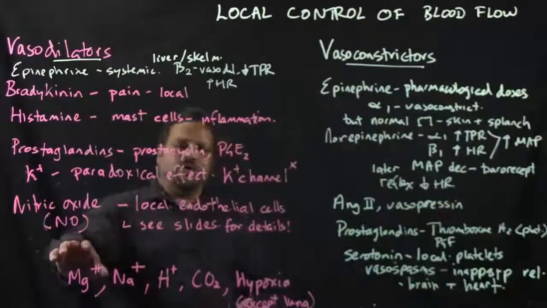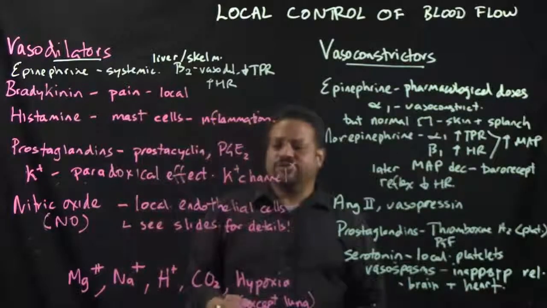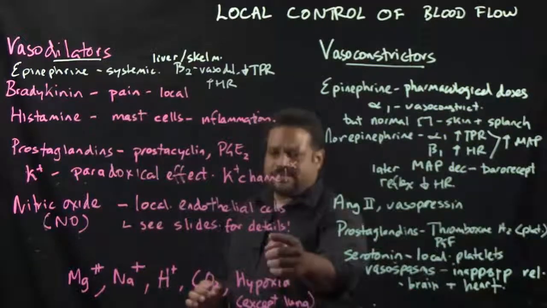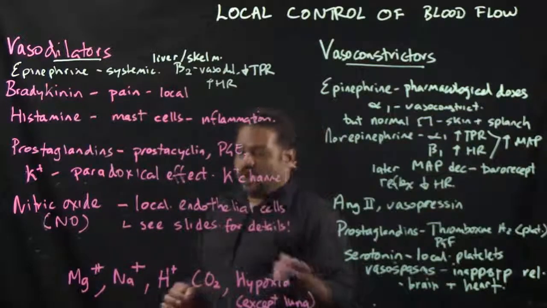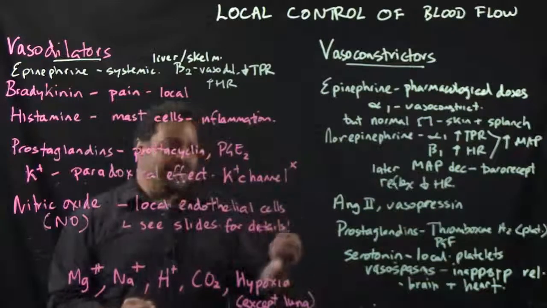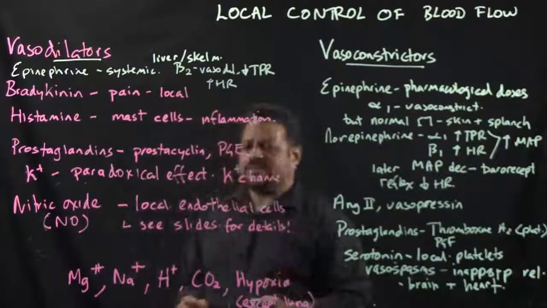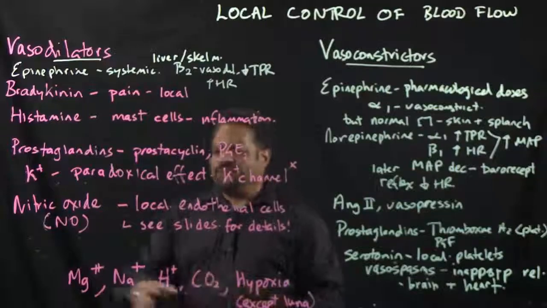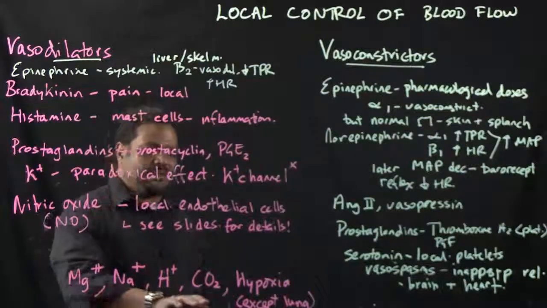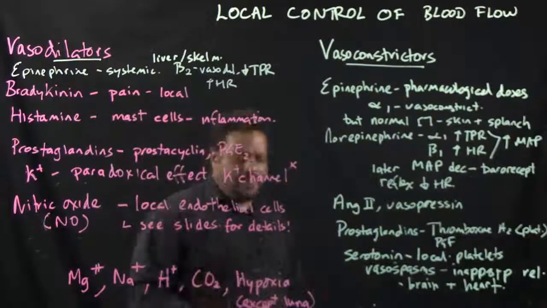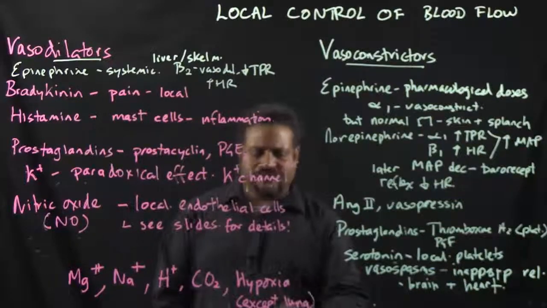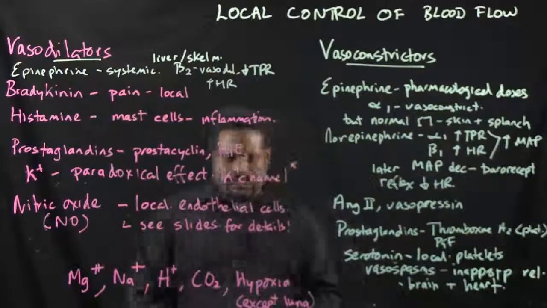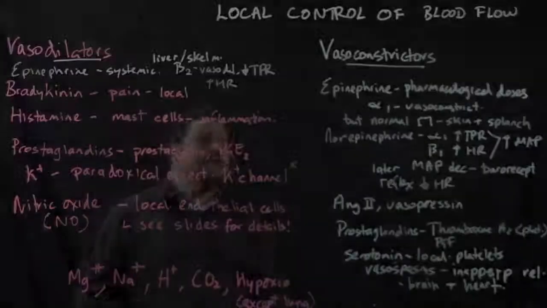Nitric oxide, NO, is produced locally by endothelial cells, and you can see the slides for more details. There's a lot more information on there and better diagrams than I could draw, so please see the slides for details. Then we have magnesium, sodium, hydrogen ions, carbon dioxide, and hypoxia. They all cause vasodilation, with the exception of the lung for hypoxia, and you'll cover that later.